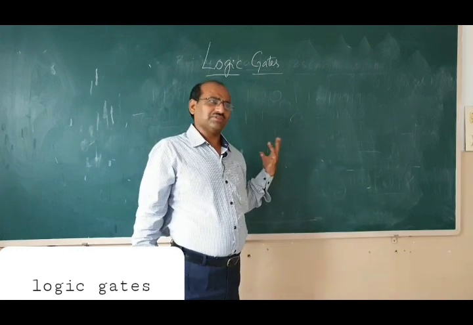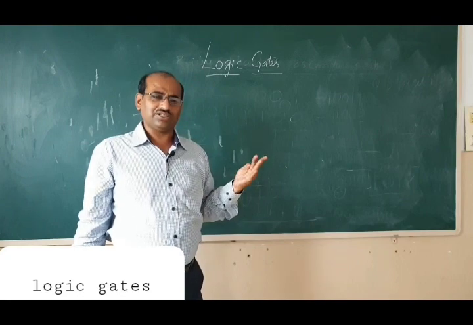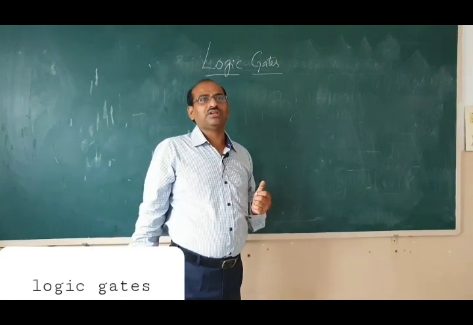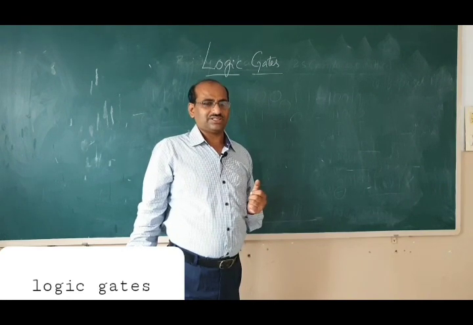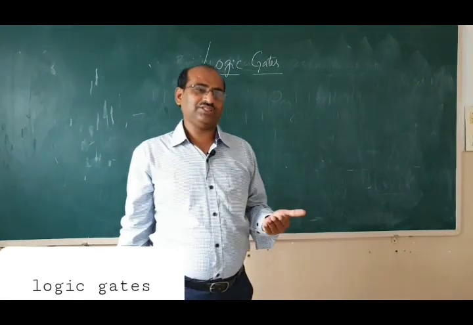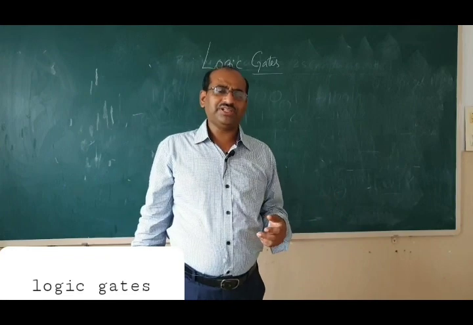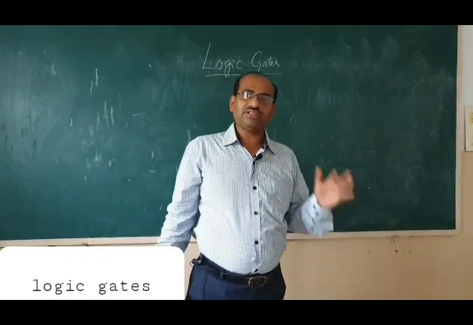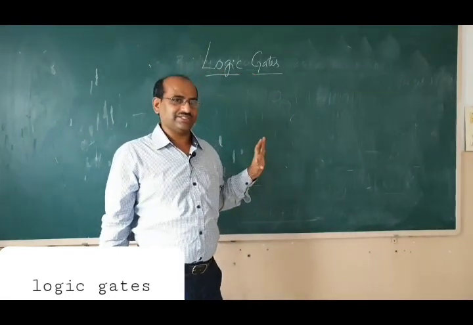So earlier the 3 basic logic gates used to be only 3: AND, OR, NOT. Now in modern literature all the 7 logic gates are discussed, right? So in examination, if you get a question for short answer to explain logic gates, you write AND, OR, NOT. If you get the same question for 10 marks, you write all the 7 logic gates, right?